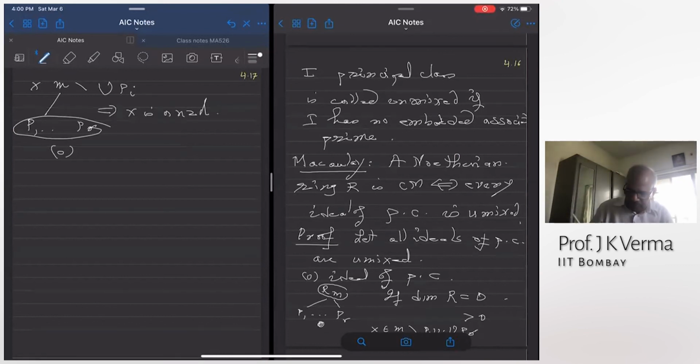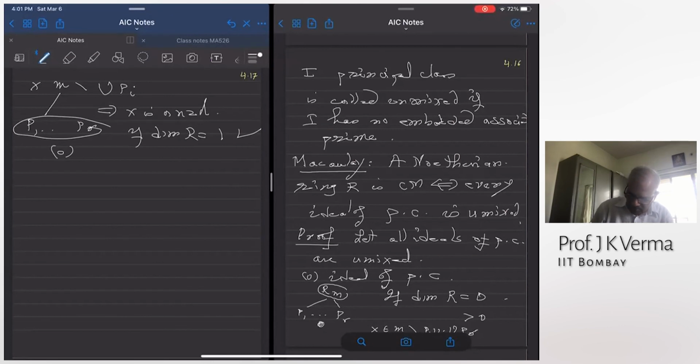Right? So if the dimension was 1, then we are done, because the depth of R_M is also 1. If the dimension of R_M is 1, I have a non-zero divisor in the maximal ideal of R_M, and so this is Cohen-Macaulay.